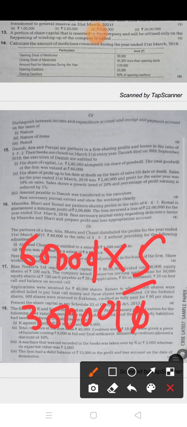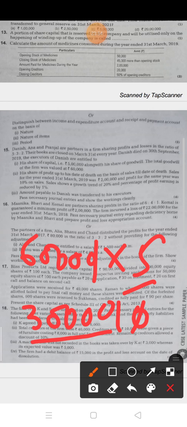So the entry will be: this 30,000 goodwill, who will give? The remaining partners, Anna and Pranjal. The journal entry will be Anna's capital account debit, Pranjal's capital account debit to Danish's capital account, and the 30,000 you have to distribute in the remaining share, that is 3:2, or you can distribute in the gaining ratio.